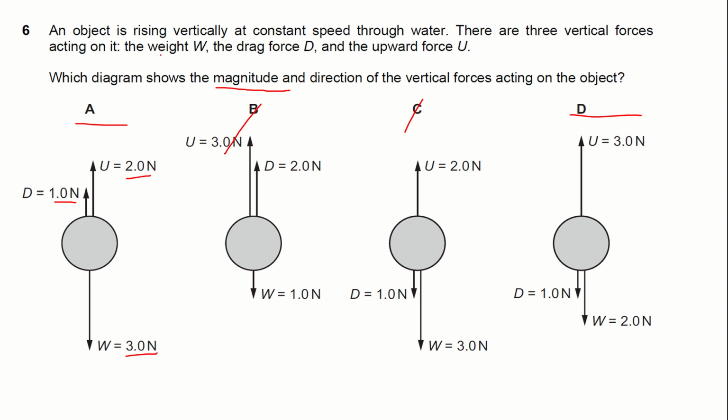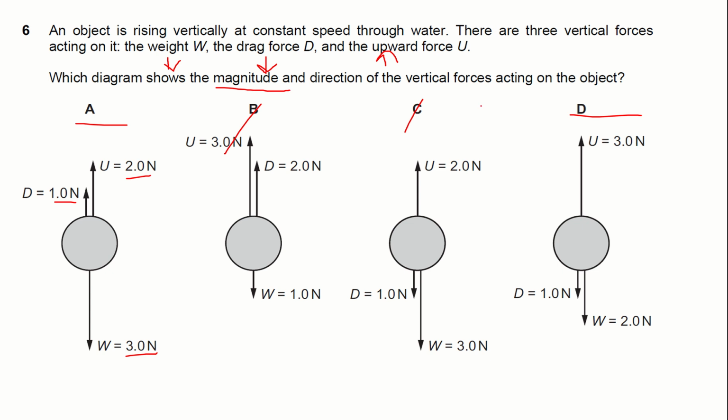We should know that the weight will act vertically downwards. Weight always acts vertically downwards. And the upward force will be acting upward. And the drag force will always oppose the movement. That is, it is moving upwards, right? So drag force will be acting downwards, opposing the upward force.